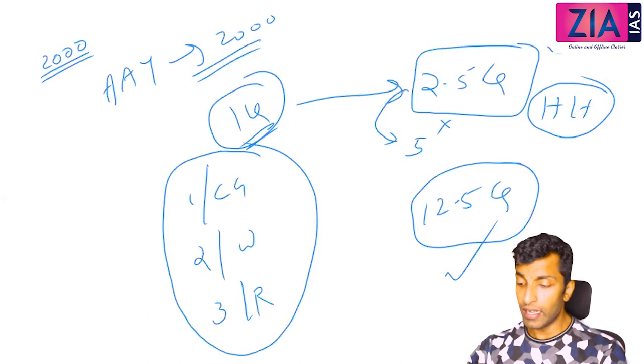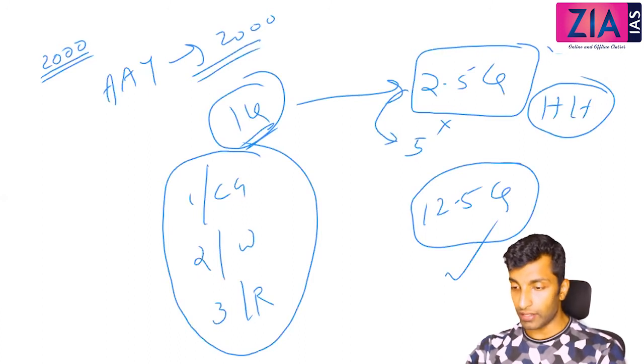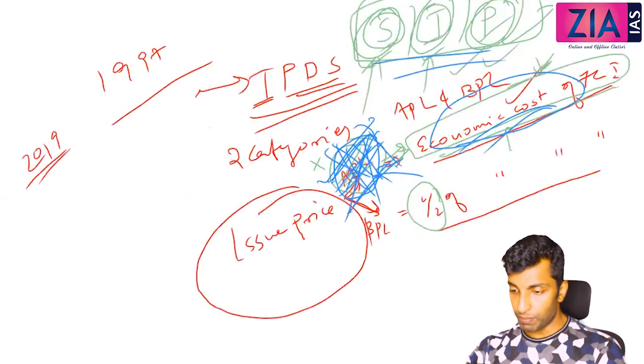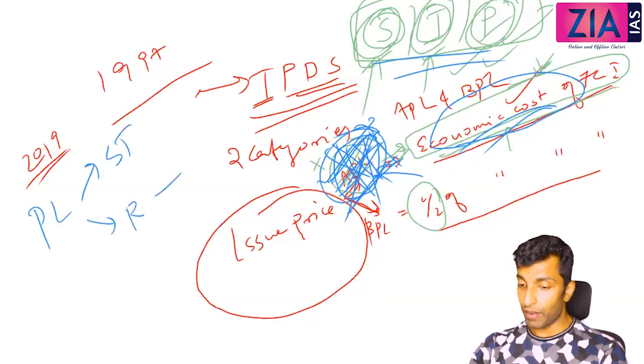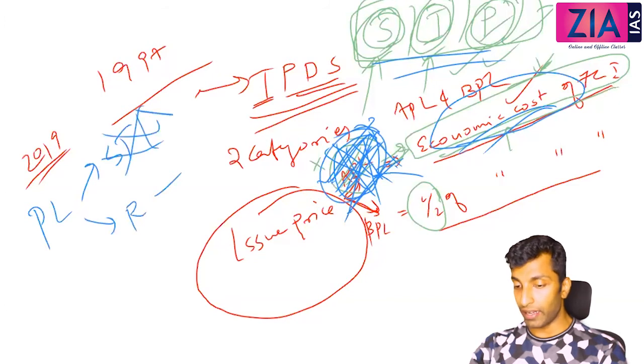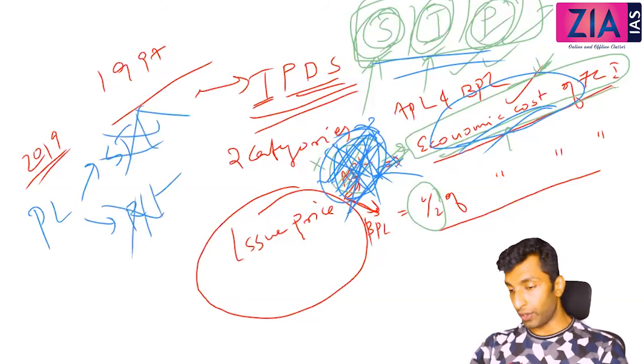Earlier, when we are discussing BPL and APL, it was easy. How to get that? You have a poverty line, right? Poverty line by Suresh Tendulkar, poverty line by Rangarajan. I've told you it is not valid now. Even this is not taken into consideration.